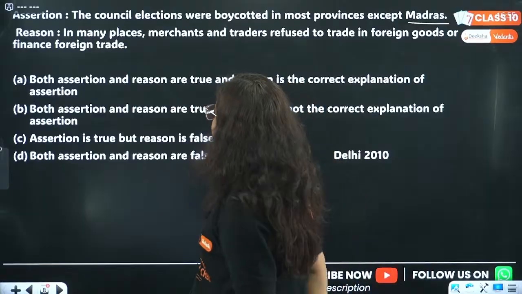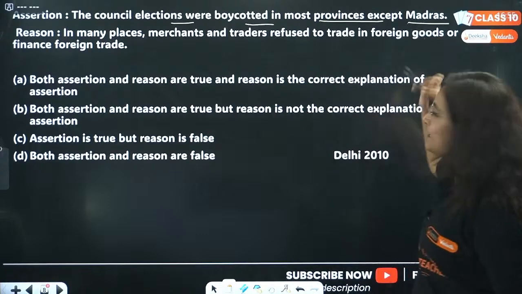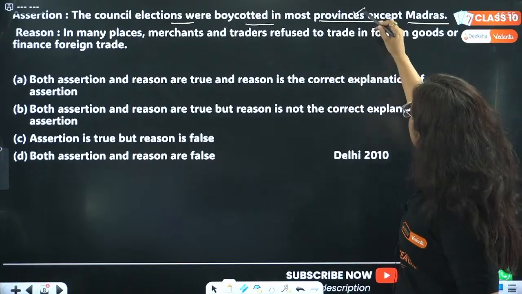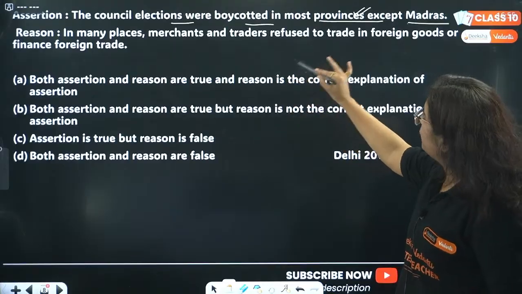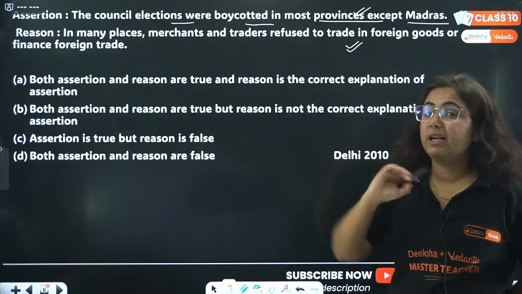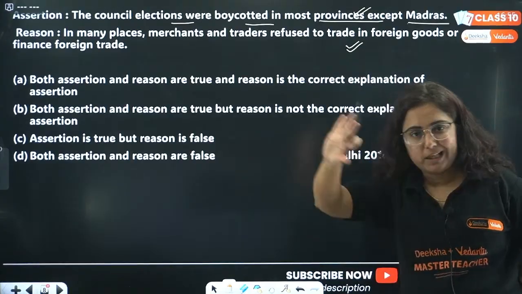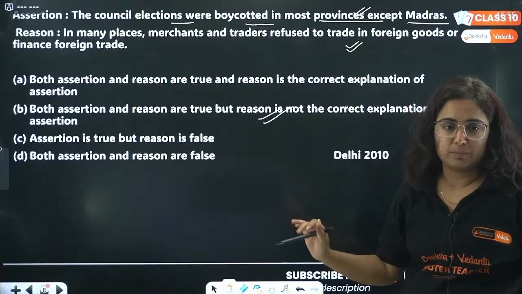Let me check, beta. The council elections were boycotted in most provinces except Madras. This is a very correct statement. The next line is, in many places merchants and traders refused to trade in foreign goods. This is also very correct. But both the statements do not have any connection with each other, and hence, as you told, B is the correct option.